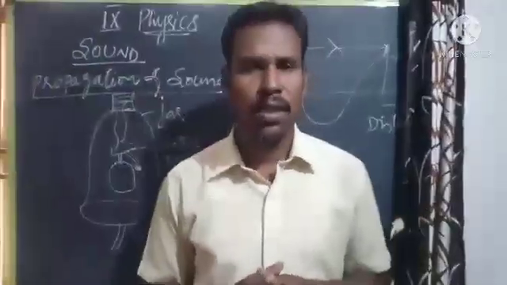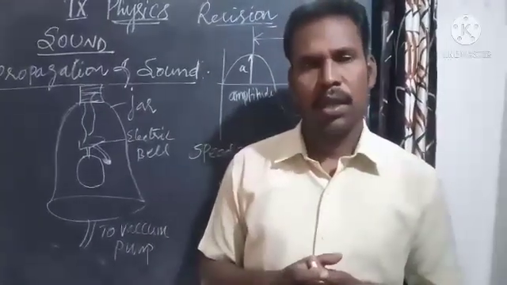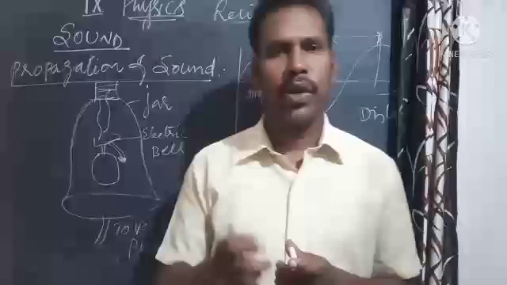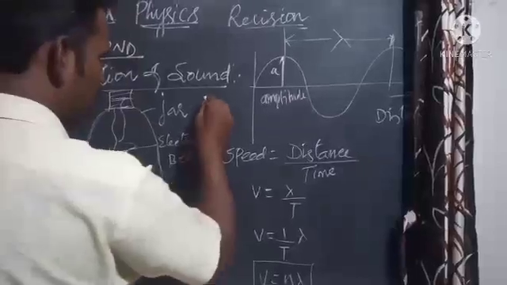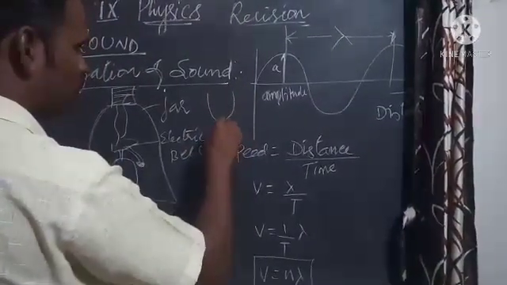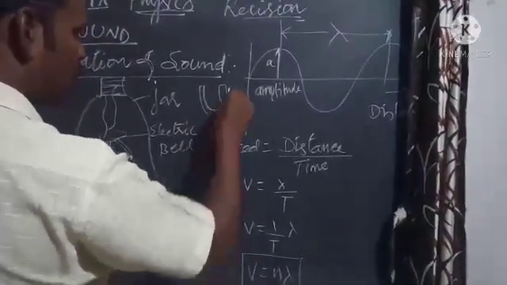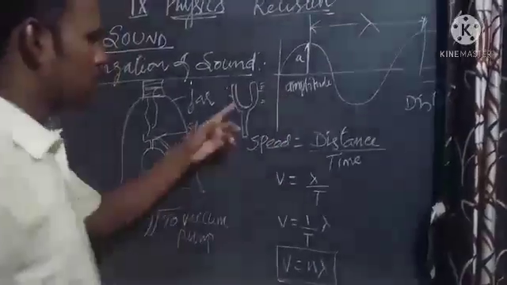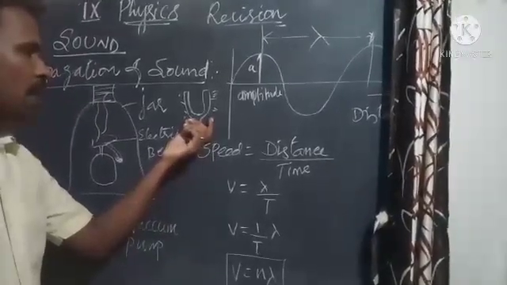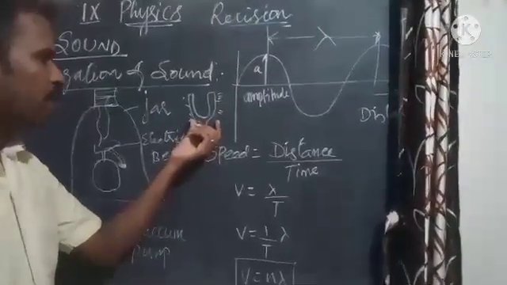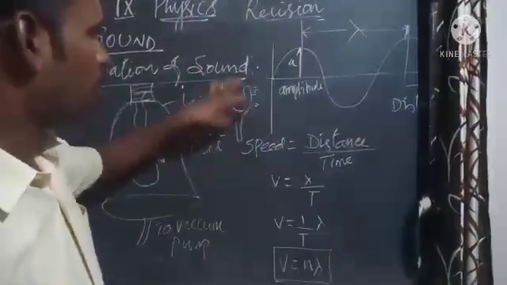In this lesson, the production of sound is very, very important. The production of sound means, when you strike a tuning fork with a rubber pad... Do you know the tuning fork? So this is the tuning fork. When you strike the tuning fork with the rubber pad, it vibrates and it causes the nearby molecules to vibrate. The total effect is called the production of sound.